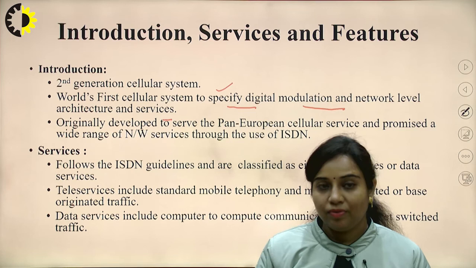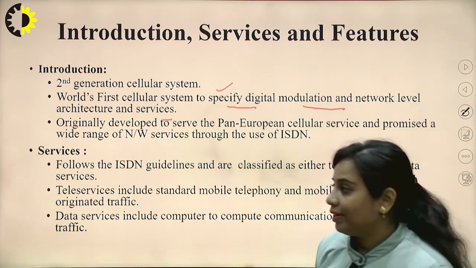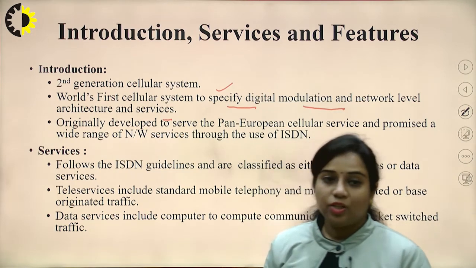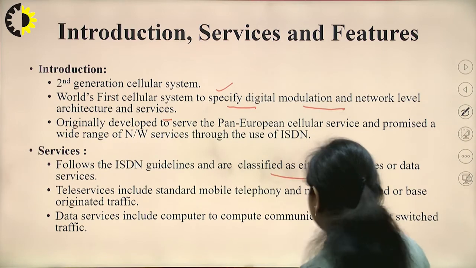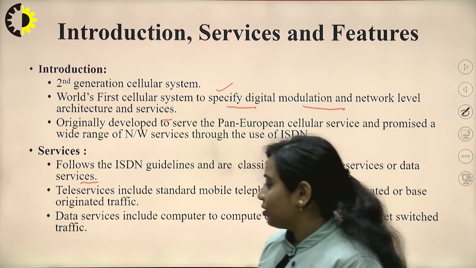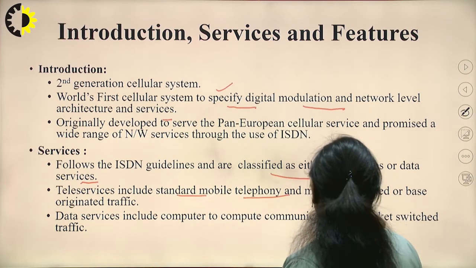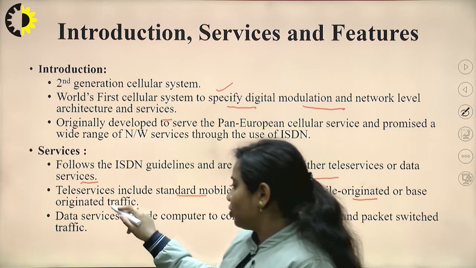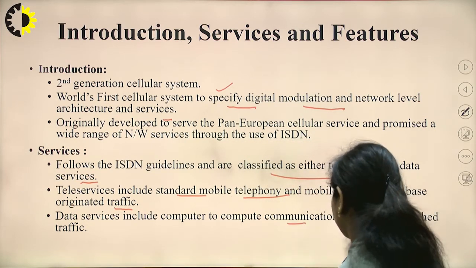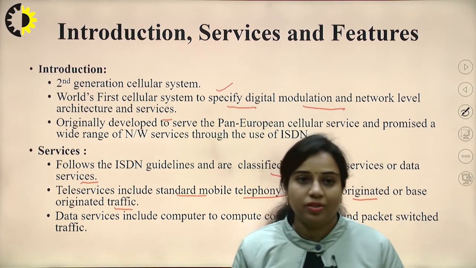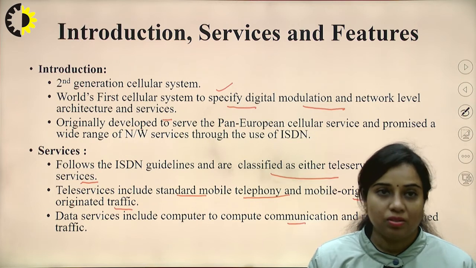Services provided with GSM follow the ISDN guidelines and are classified as either teleservices or data services. Teleservices include standard mobile telephony and mobile originated or base originated traffic. Data services include computer to computer communication and packet switched traffic. So this is the basic idea behind the services that are provided by the GSM system.